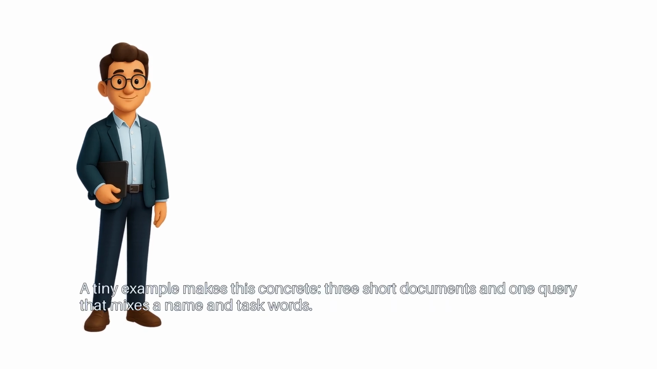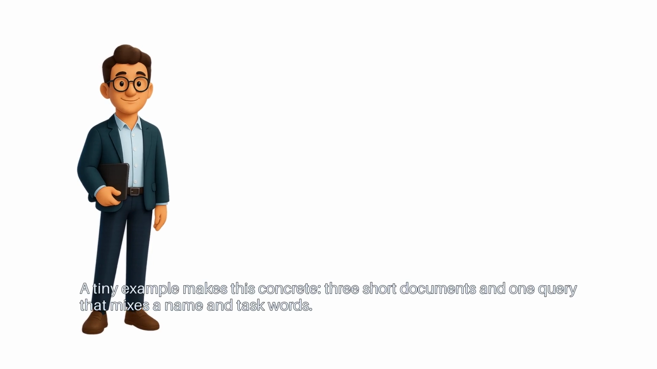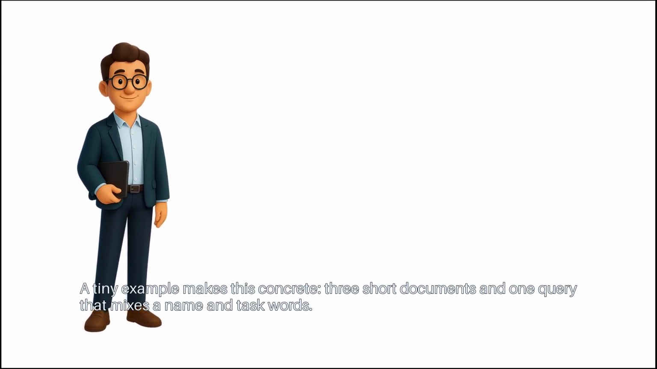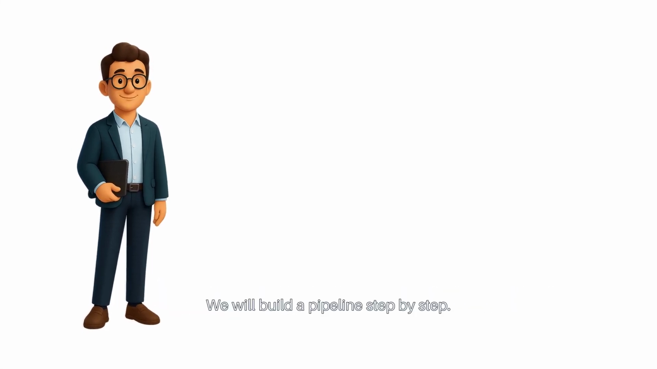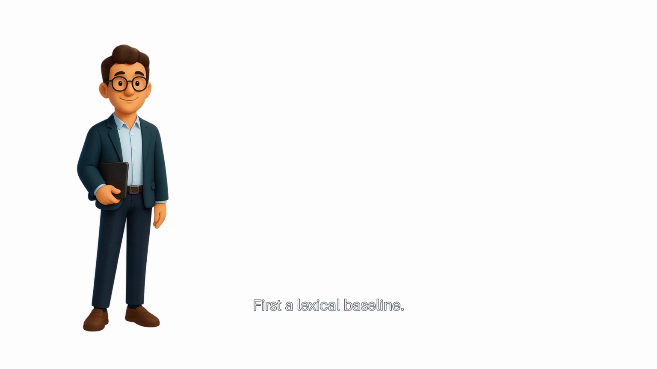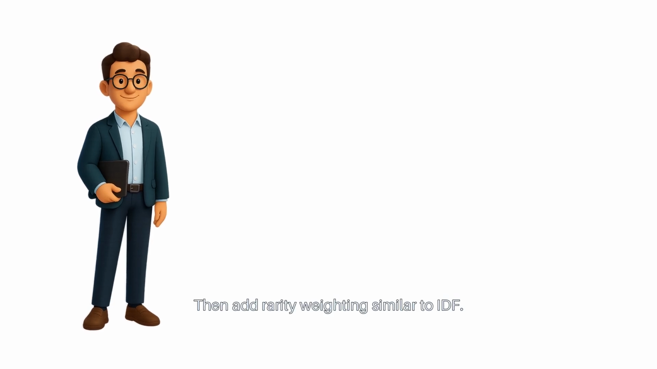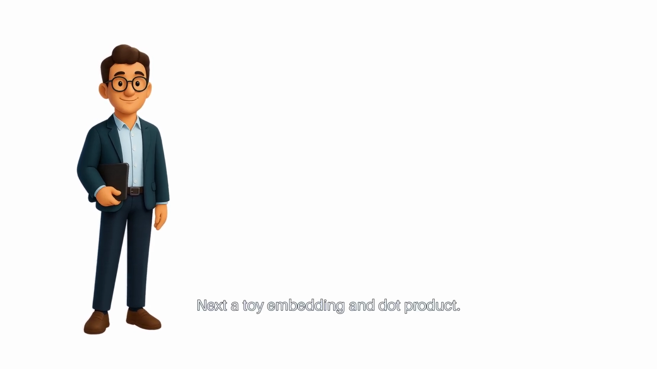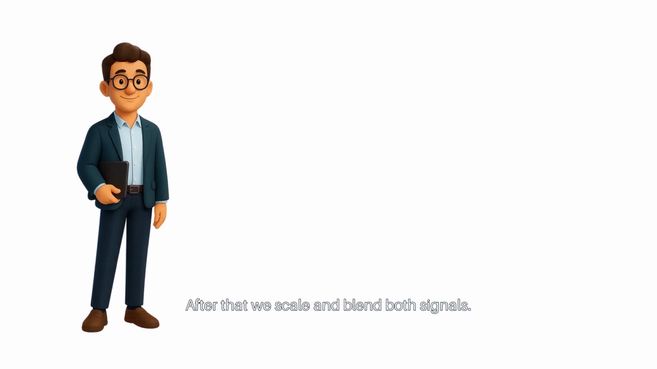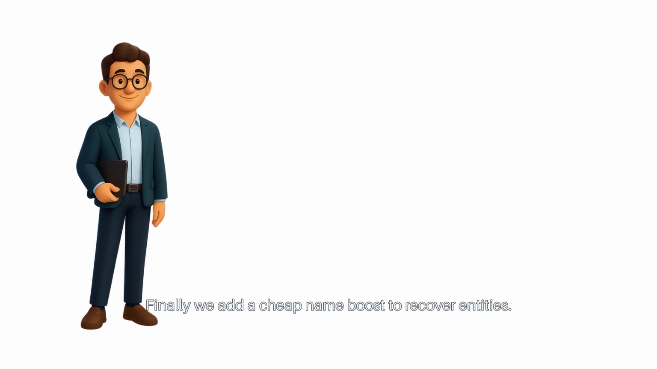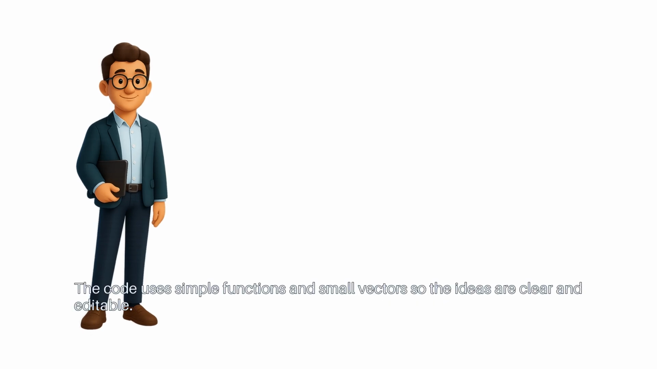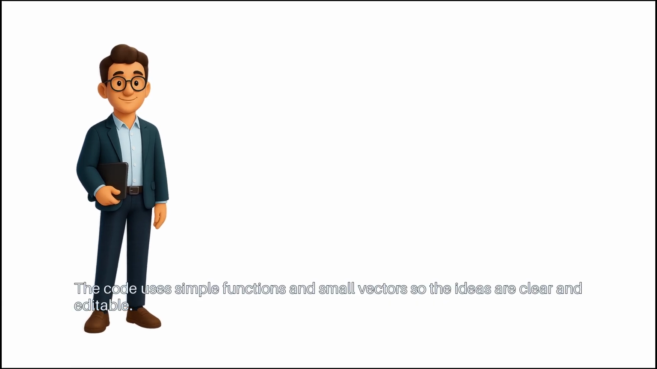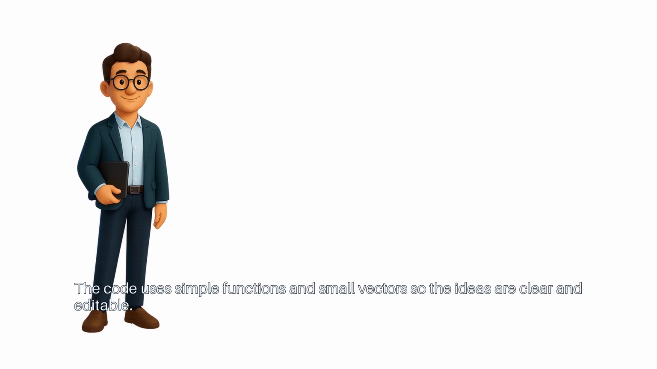A tiny example makes this concrete. 3 short documents and 1 query that mixes a name and task words. That keeps the example focused and repeatable. We will build a pipeline step by step. First, a lexical baseline. Then add rarity weighting similar to IDF. Next, a toy embedding and dot product. After that, we scale and blend both signals. Finally, we add a cheap name boost to recover entities. None of this requires a heavy library. The code uses simple functions and small vectors, so the ideas are clear and editable.